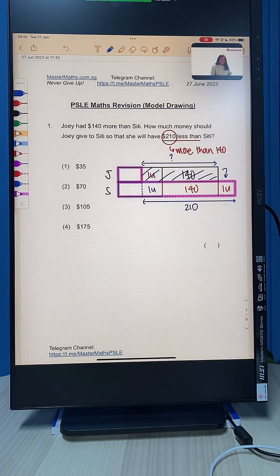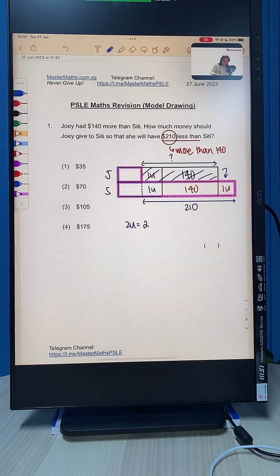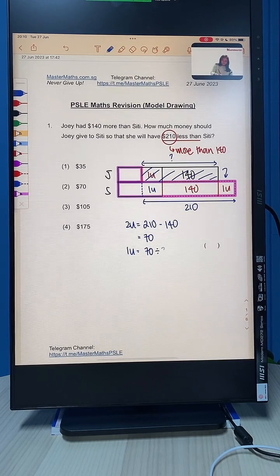Do we know what to do now? Therefore, we know that our 2 units will be 210 minus 140 to give us 70. So 2 units is $210 minus $140 to give us $70. Therefore, 1 unit will be 70 divided by 2 to give us 35.